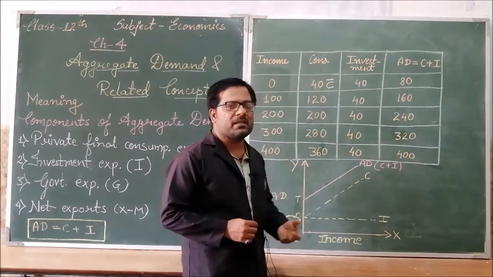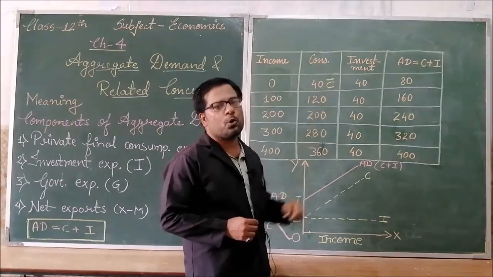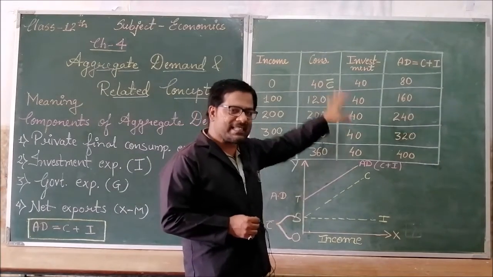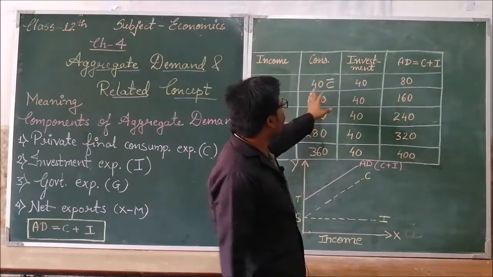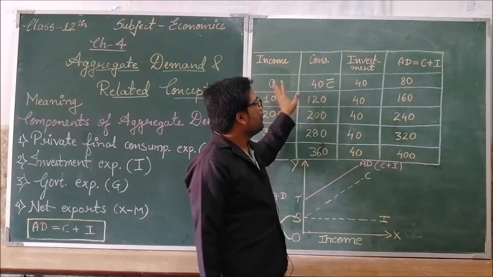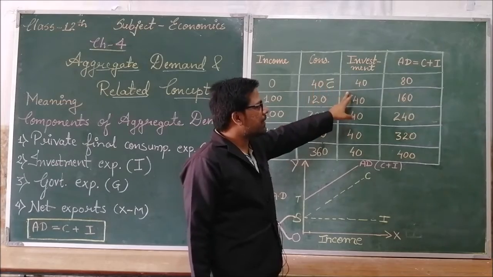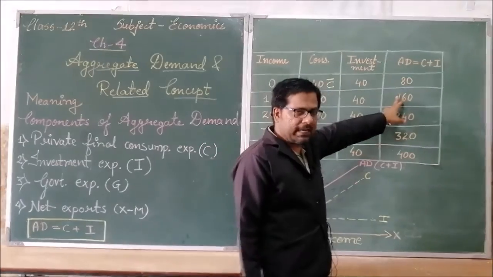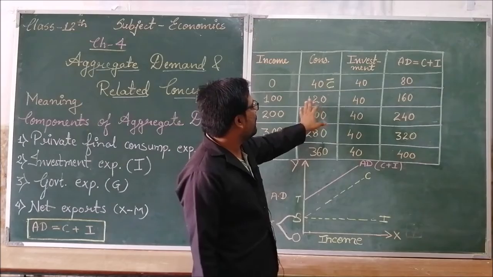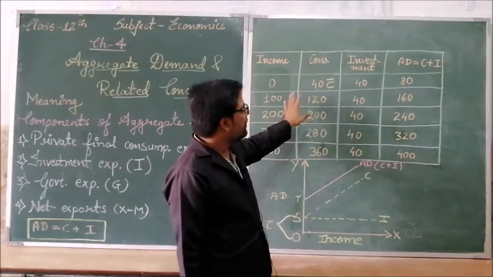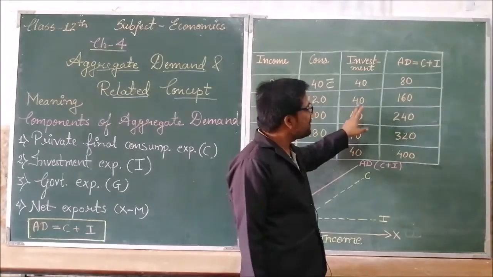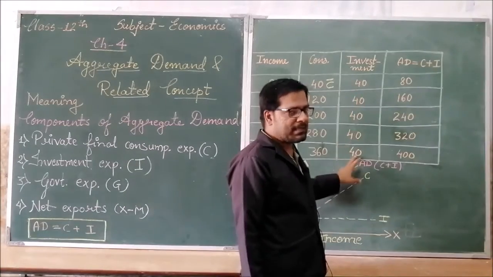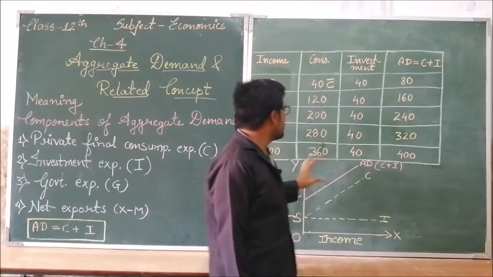This kind of investment is known as autonomous investment, which will be the same throughout this process. So when my income was 0, my consumption plus investment, that is aggregate demand, was 80. Now as my income increased, my consumption increased, but my autonomous investment is 40 only, because it remains the same. So it is 160.